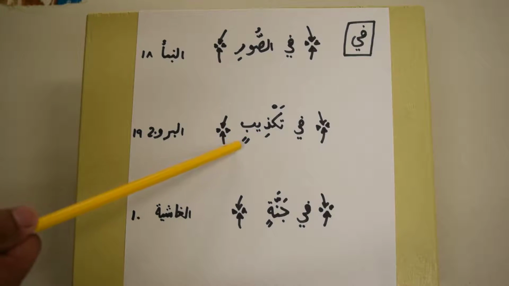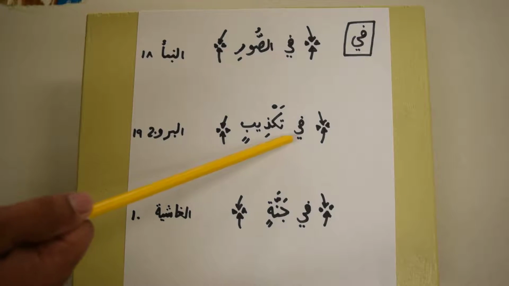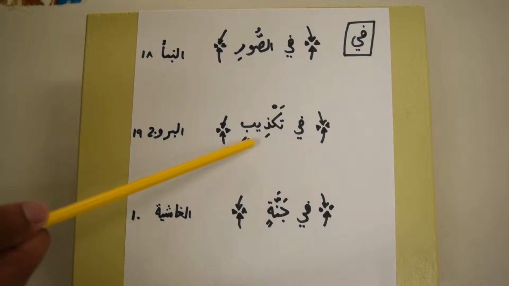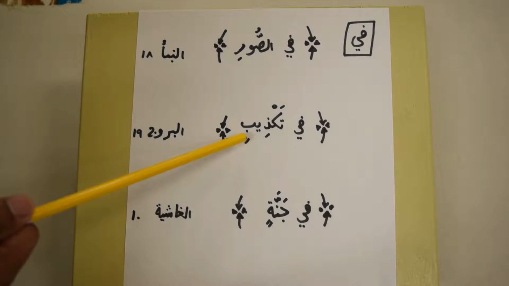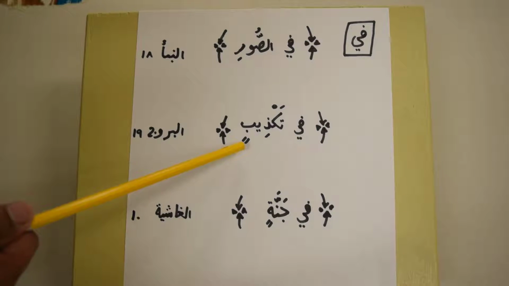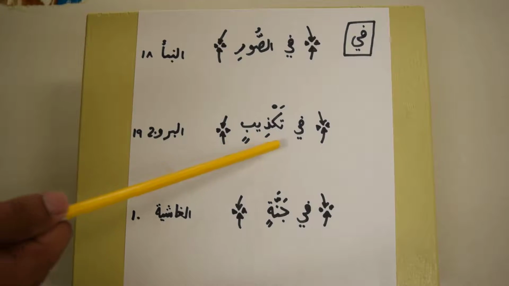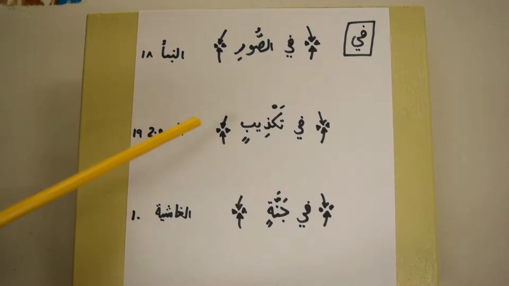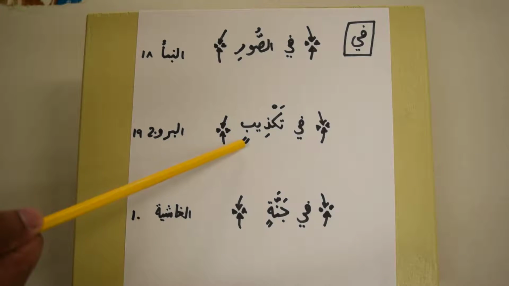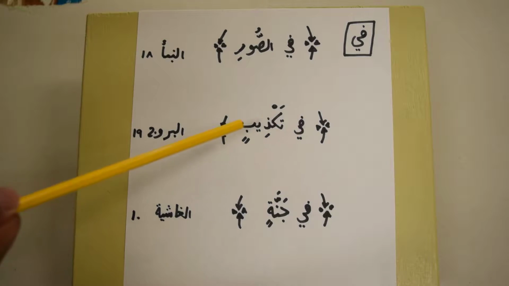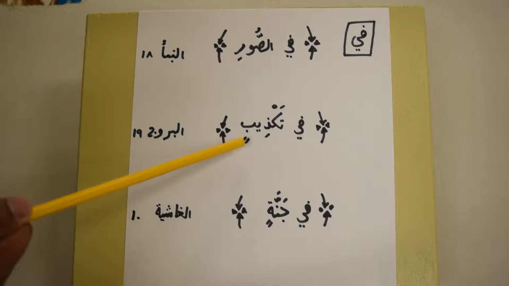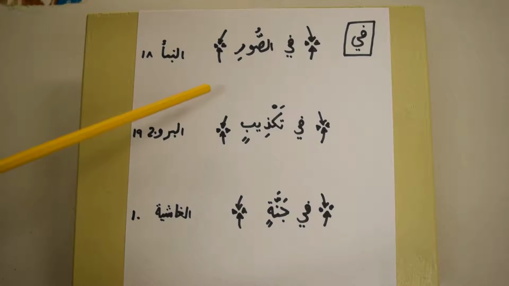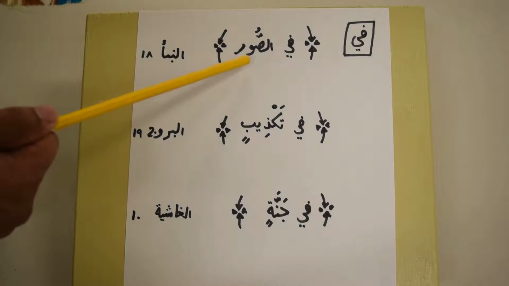It's fi takdhibin. Takdhib means to be in denial. So Allah is talking about those that are fi takdhibin, in denial. Takdhibin is an ism and it's majroor because of fi, and the sign of its jar is the kasrah. As-suri is ismun majrurun bi fi wa alamatu jarrihi al-kasrah.